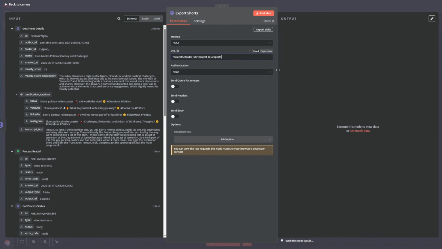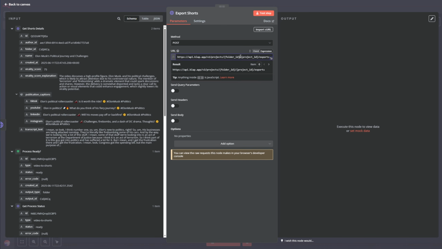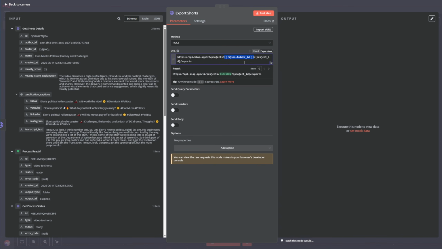So now we know that we have to put the folder ID and the project ID, but let's not forget that we have to put the URL. So just like this. Now the folder ID, it's the first step. Let's rename this, remove this folder ID and put the actual folder ID. Here it is, folder ID. We drag it, drop it, and here it is, the folder ID.